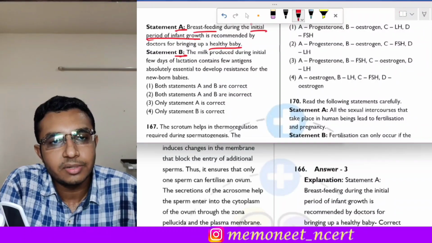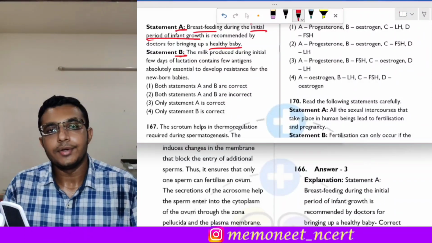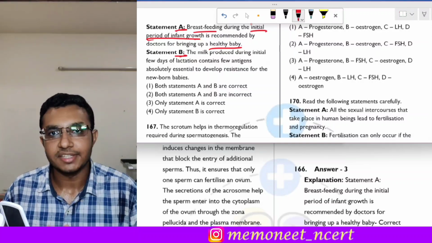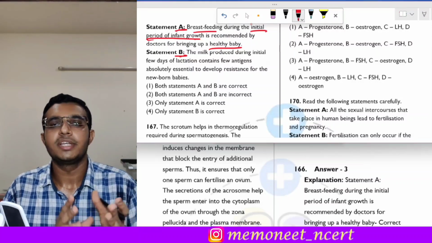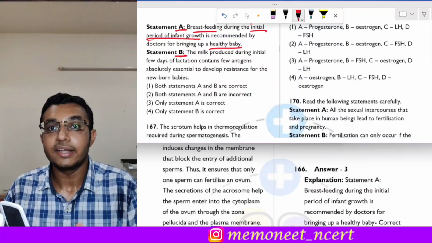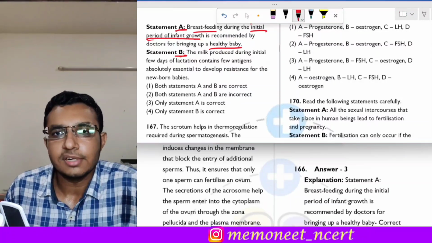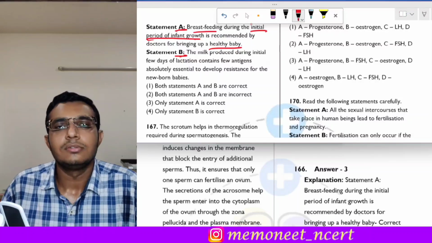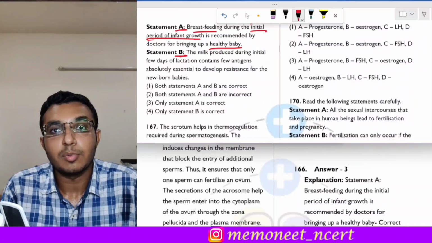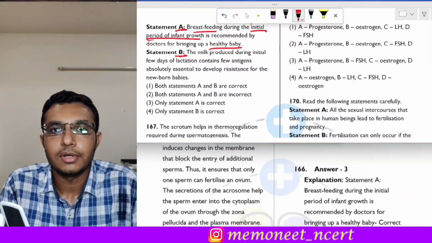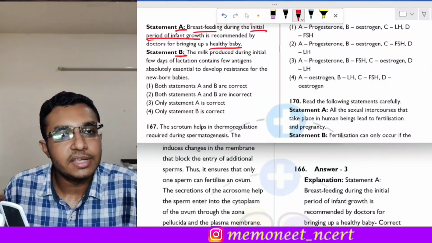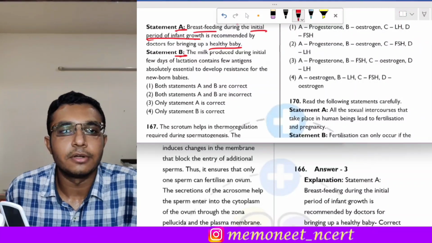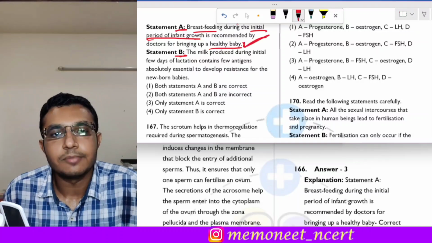During this period breastfeeding is extremely necessary, because breast milk contains IgA antibodies, which are responsible for protection of the infant. So statement A is absolutely correct.